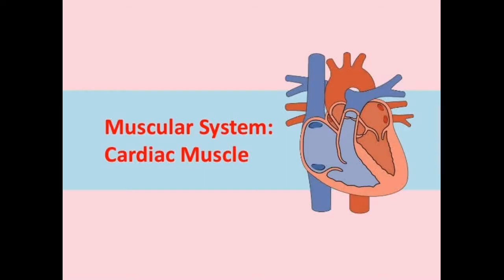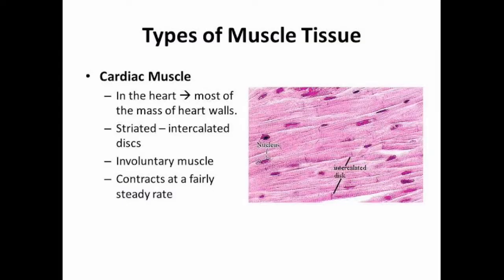Next type of muscles is cardiac muscles. It is found in the heart. Cardiac muscles have a structure the same as voluntary muscles, but their function is not in our control.